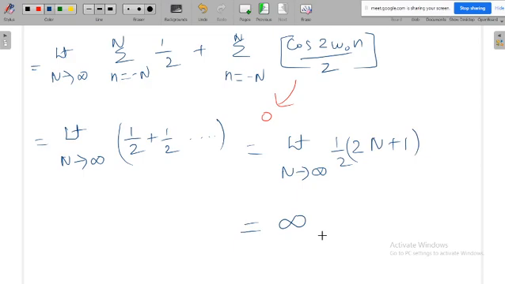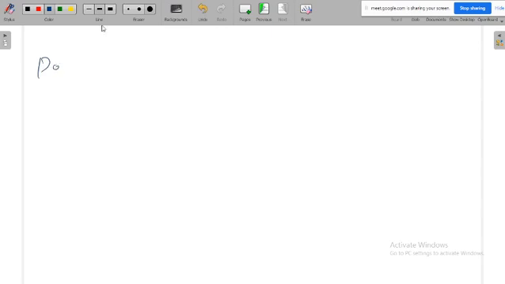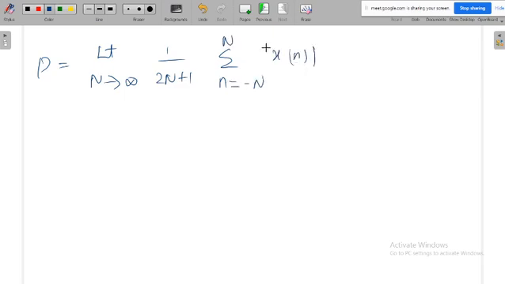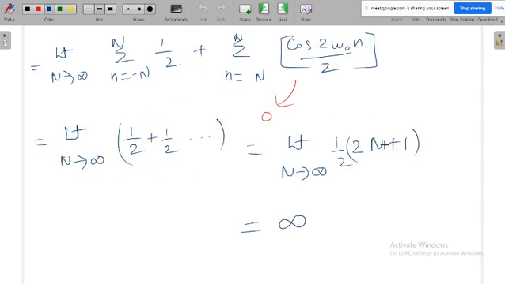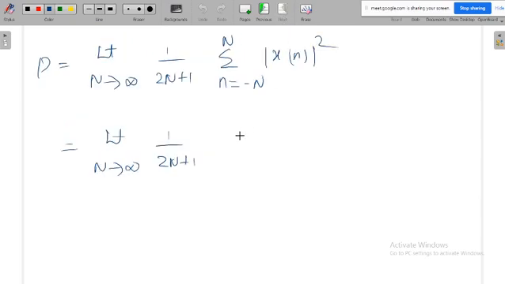Then what about the next case? Same here, if you calculate the power, power P is equal to limit n tends to infinity 1 by 2n plus 1 summation from minus n to n of x of n square. Again, we have calculated this already. Limit n tends to infinity 1 by 2n plus 1, and this term we have calculated here, that is 1 by 2 into 2n plus 1.